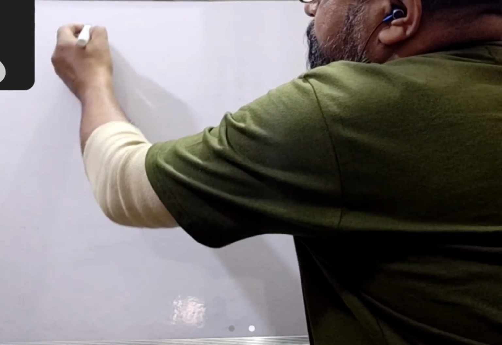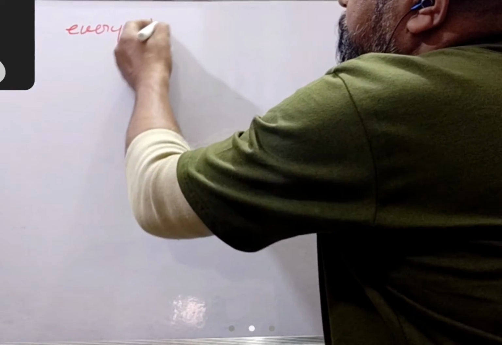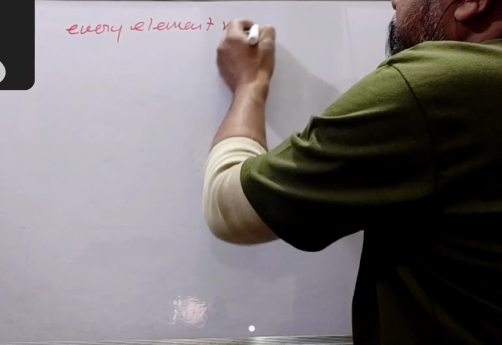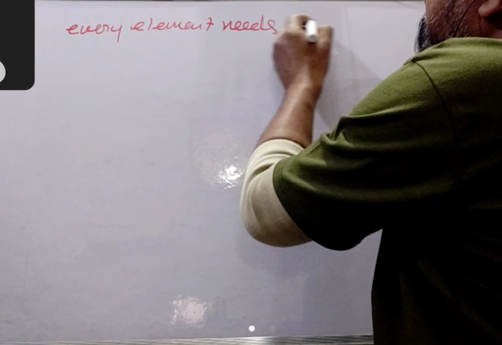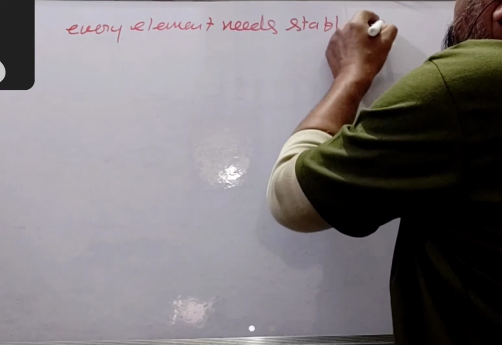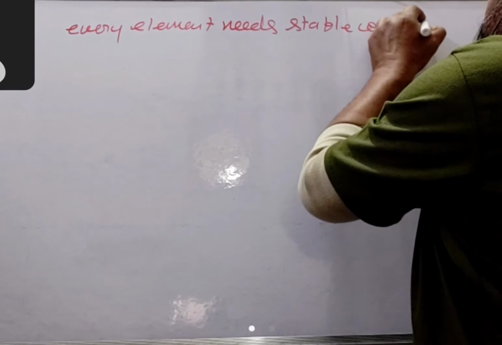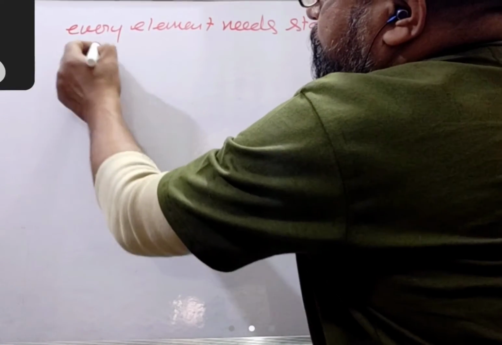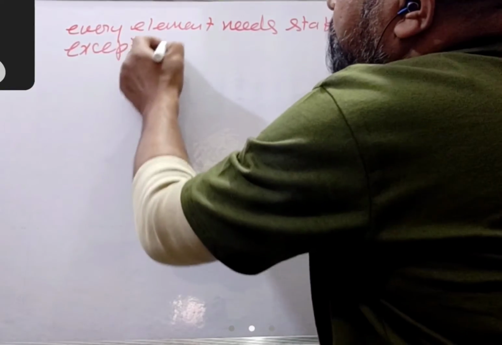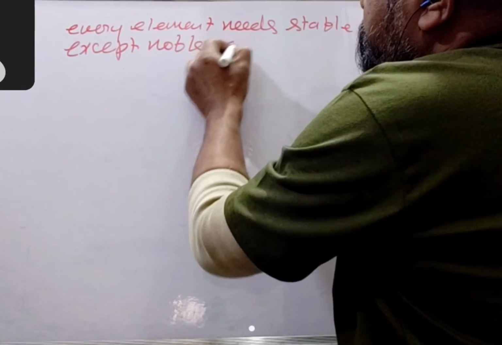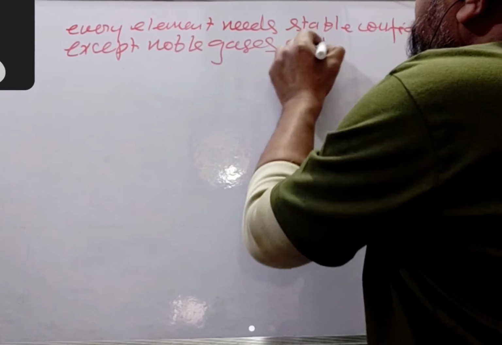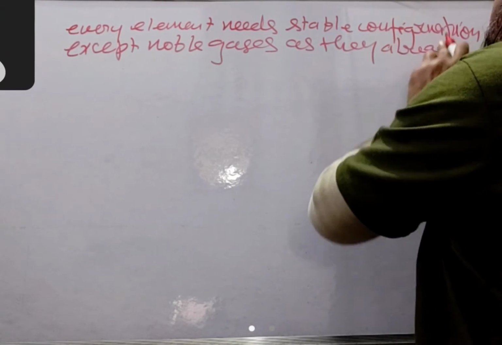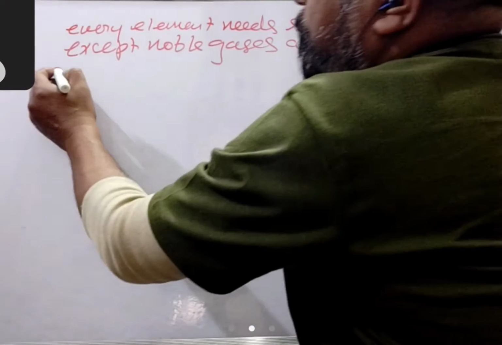Every element needs stable configuration, except noble gases, as they already have stable configuration.